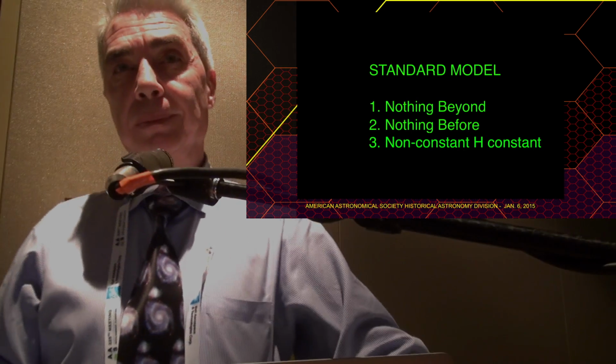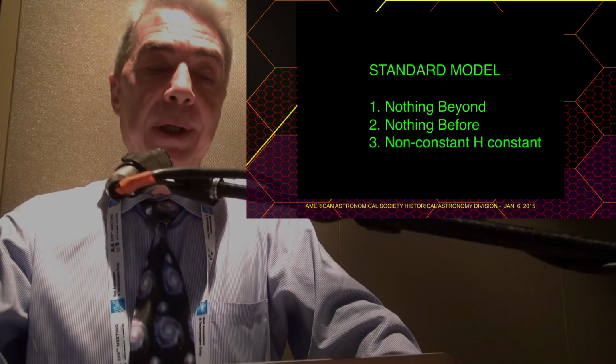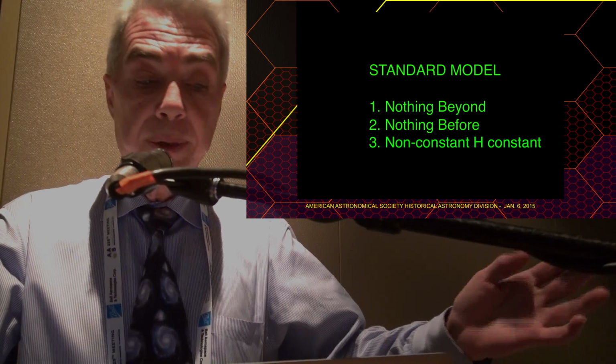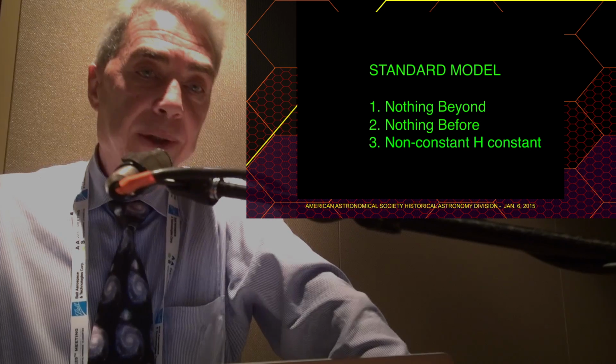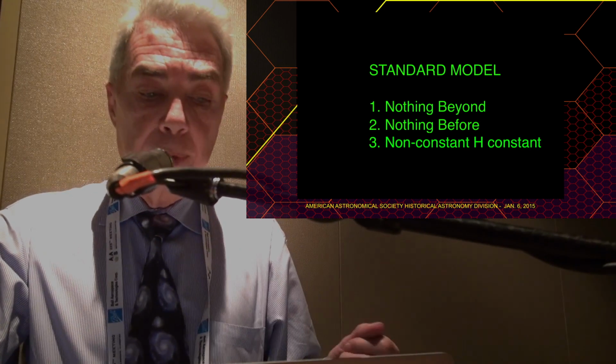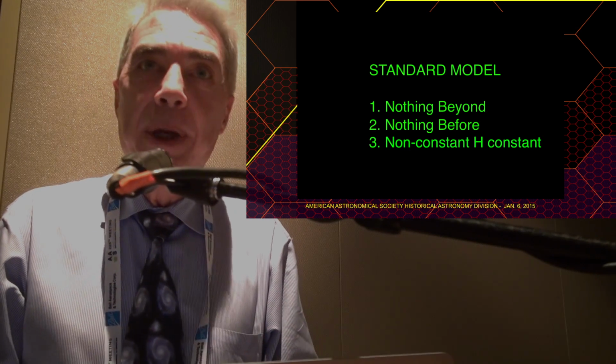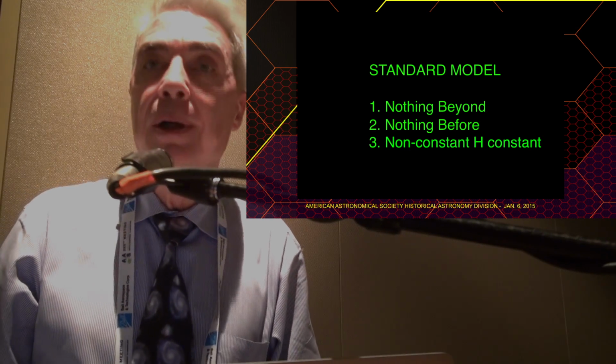And the real observational evidence supporting Lemaitre's model, and frankly, ladies and gentlemen, all but ruling out the simple Big Bang. It has to do with the fact that the Big Bang not only has the nothing beyond, the nothing before problems, the real Achilles heel, the 500-pound gorilla in the room for the Big Bang theory, is the fact that it predicts a non-constant Hubble constant.